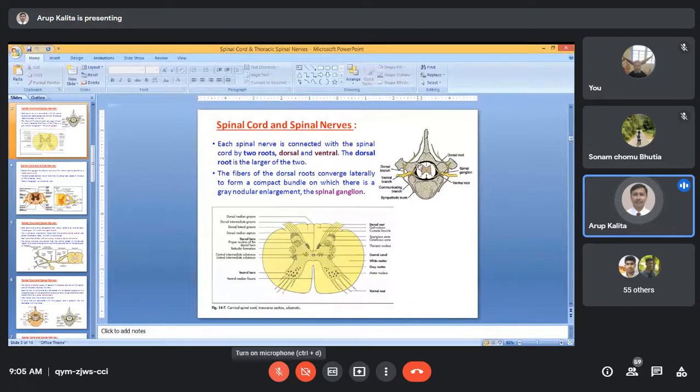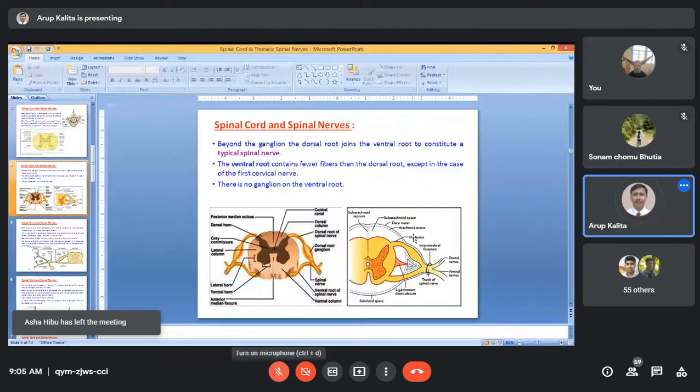The dorsal root, outside the spinal cord, has an enlargement forming the spinal ganglion. After that, both the roots are united together, and from there the spinal nerve originates. Beyond the ganglion, the dorsal root joins the ventral root.